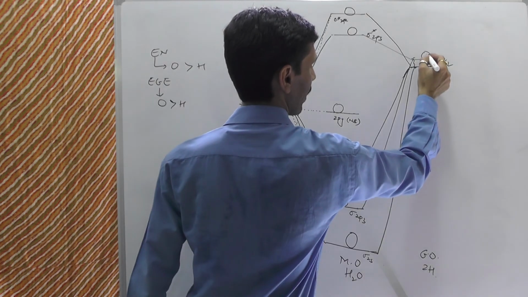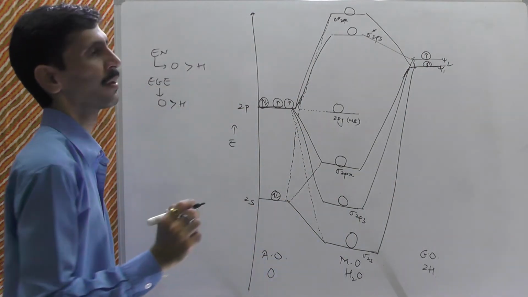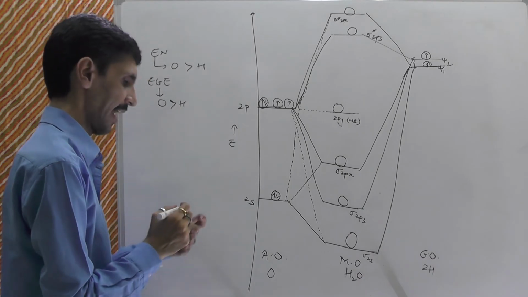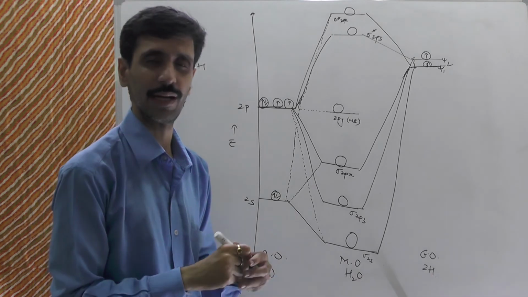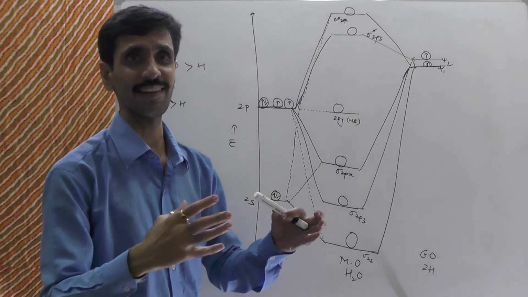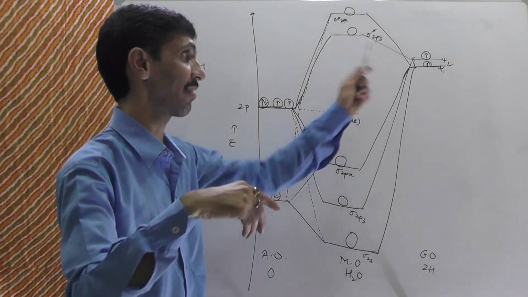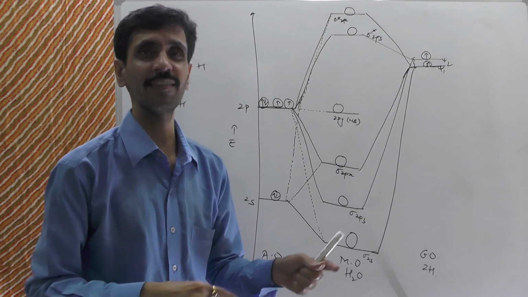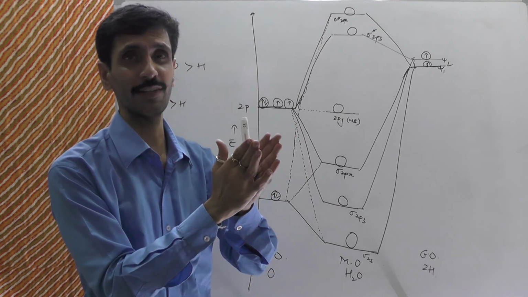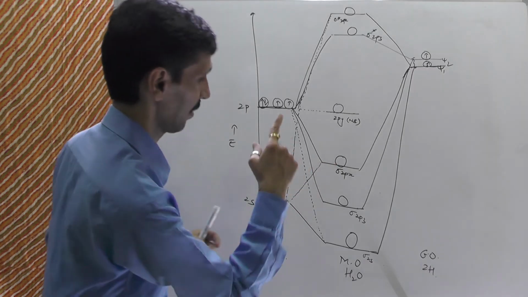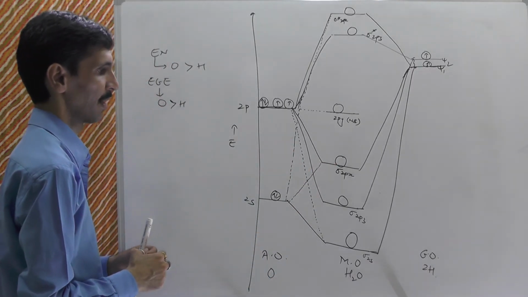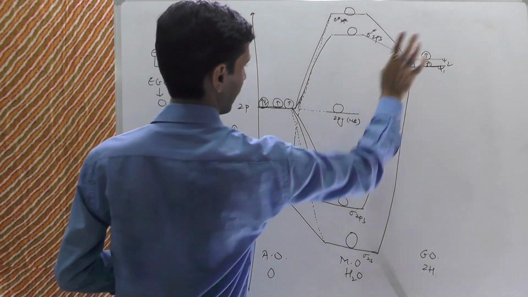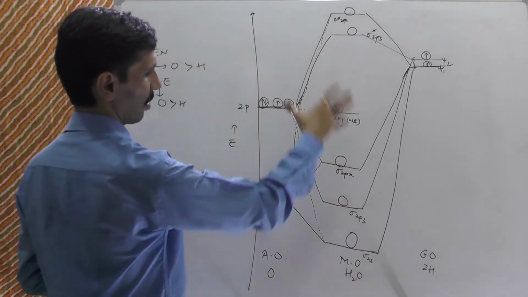Hydrogen is very easy, it is 1s1. Okay, in psi 1 and psi 2 I show 1 electron because as I said psi 1 and psi 2 the energy level is less. Okay, so electrons are not going to be considered as a localized one, that both the electrons will go into psi 1 and the psi 2 will be vacant. No, it's not like that. Okay, this delocalization taking place and the energy level between psi 1 and psi 2 is very less. Okay, so that's the reason we are going to show it 1 electron each. So now how many electrons to be arranged? 1 2 3 4 5 6 7 and 8. So 8 electrons has to be arranged in the molecular orbital.